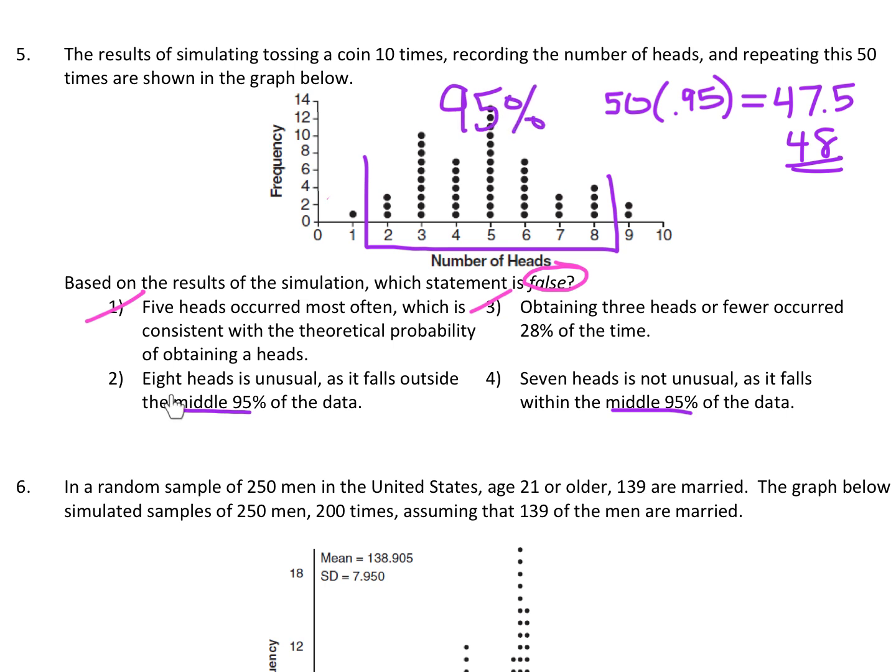All right, so let's see. 8 heads is unusual. Well, if 8 heads is in the 95% confidence interval, it is not unusual. So it says as it falls outside the middle 95%. That is not true. That lies within the middle 95%. So this is our false statement. And then if we just look at choice 4, it says 7 heads is not unusual. Okay, that's true, as it falls within the middle 95%. So that's true. All right, so choice 2 is our answer.